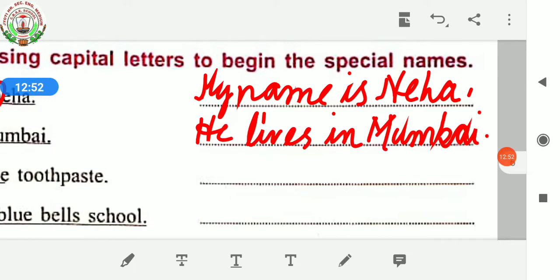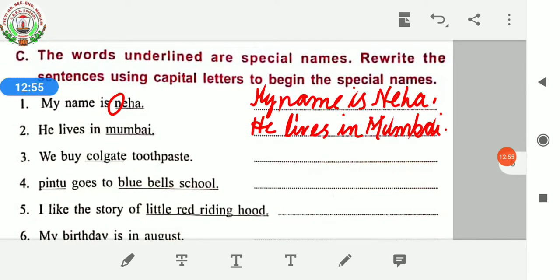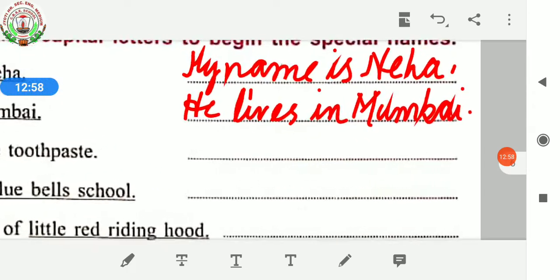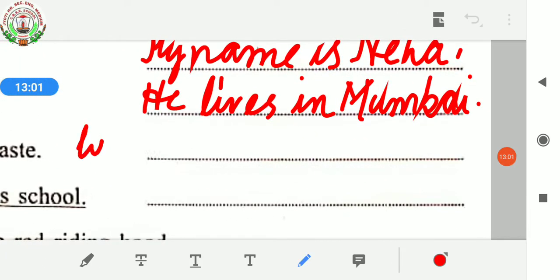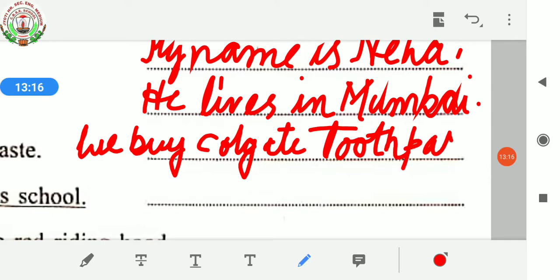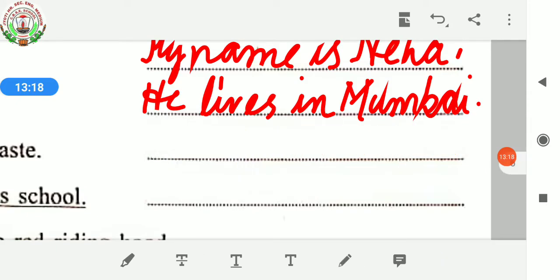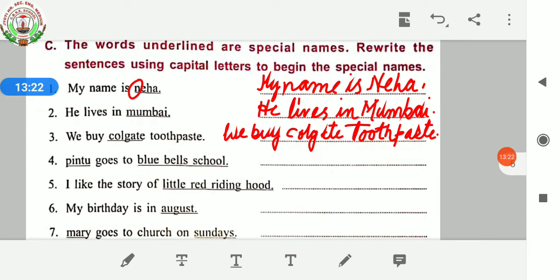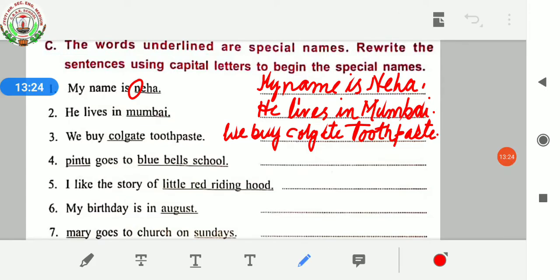Okay. Next, we buy Colgate toothpaste. So you have to write over here like this. We buy Colgate toothpaste. Okay. Next, Pintu goes to Blue Bell School. Here, Pintu, P will be in capital letter. Blue, B will be in capital letter. Here also Bell, B will be in capital letter and S will be in capital letter.